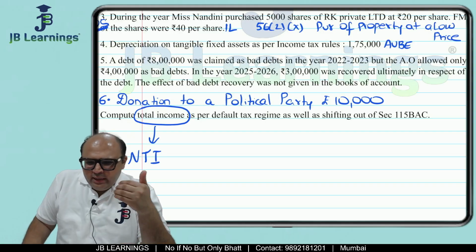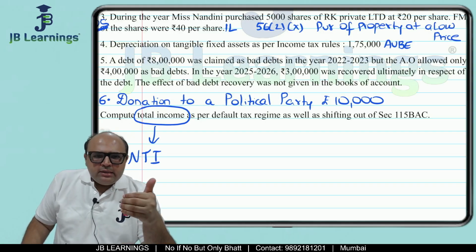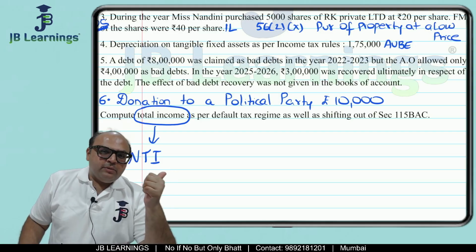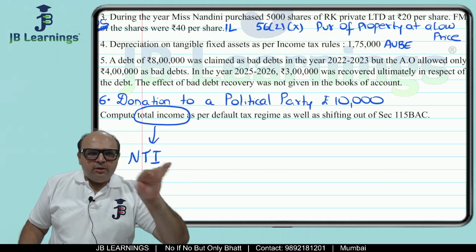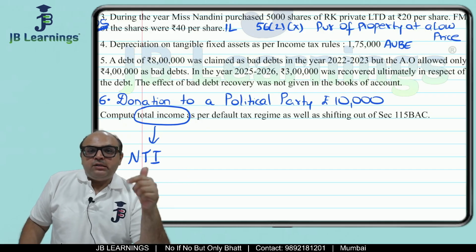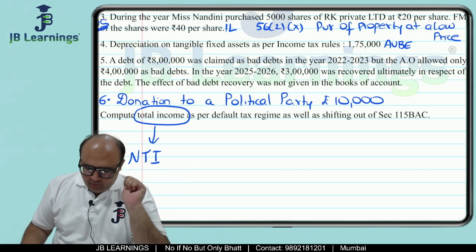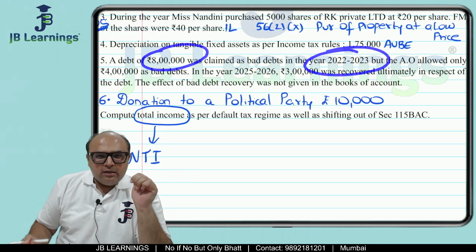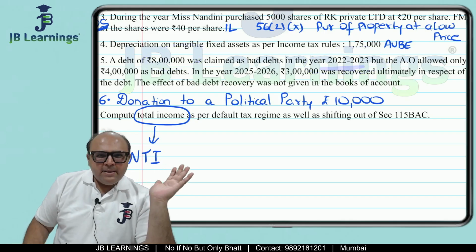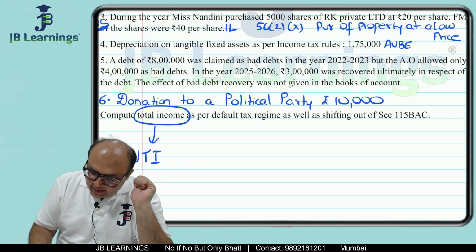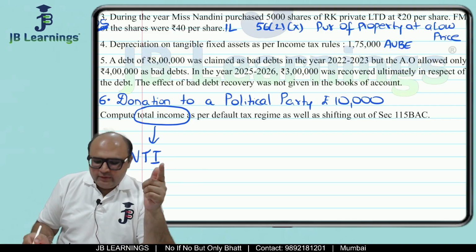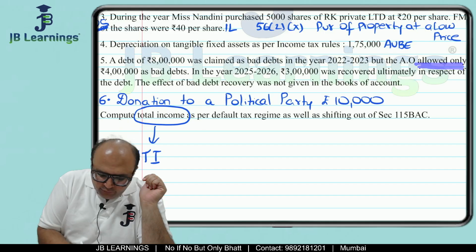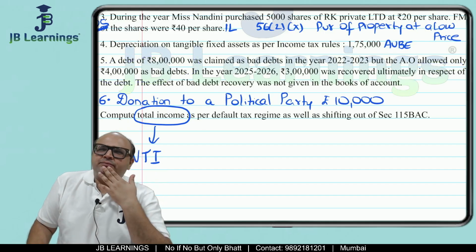So you have to build an ability to understand when the past year's information is not important and can be ignored, and when it is important. So now what they have said is 8 lakh was a bad debt of some past year, 22-23. But the AO, the assessing officer, allowed only 4 lakh as bad debts.